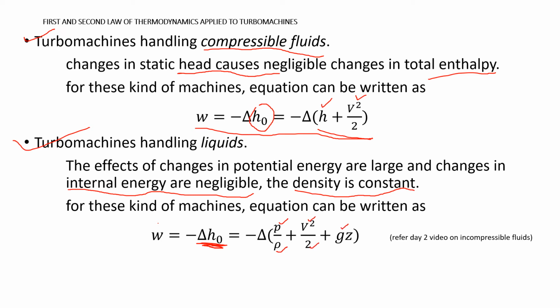So this is the expression for work transfer for turbo machines handling liquids. So how did we get this equation? It has been discussed in my second video lecture under the topic static and stagnation properties. You can go there and refer to the derivation. Here I am directly writing the expression.